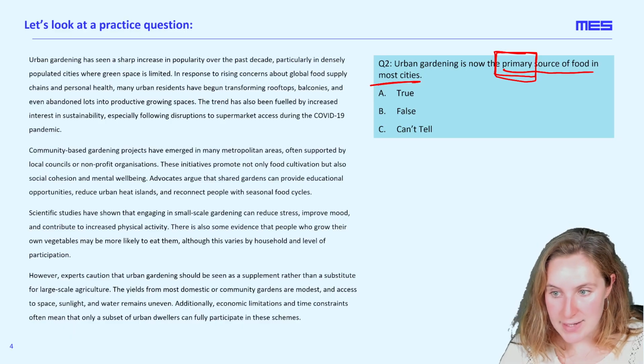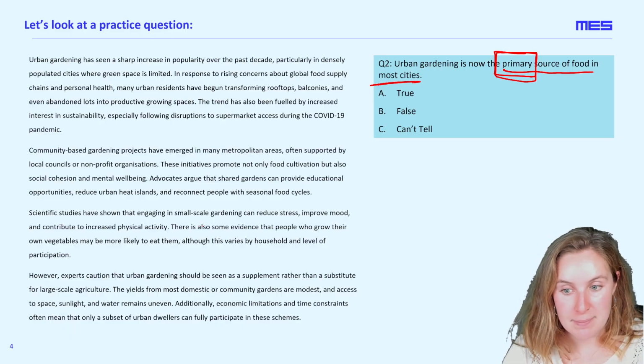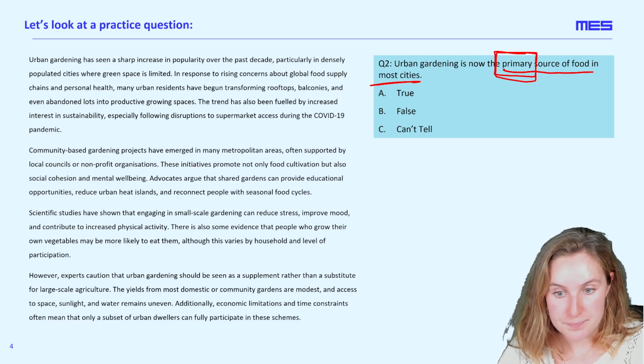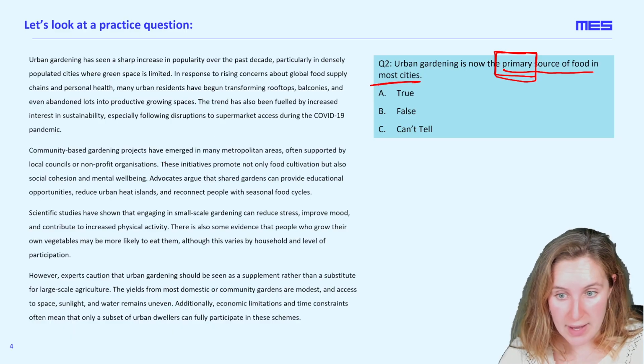Let's instead look at the availability and the success of urban gardens in being able to feed people. We know from our scanning in the first question that this is the reasoning for creating them.